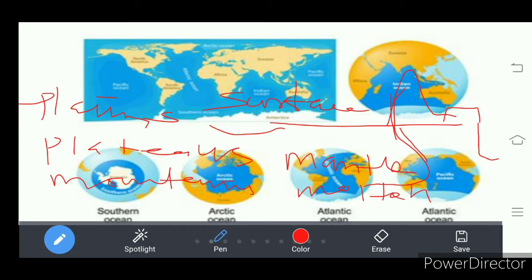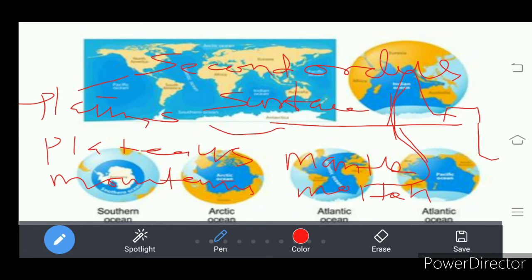So plains, plateaus and mountains are formed due to the internal process, and they are called second order of landforms. Which ones are called second order of landforms?